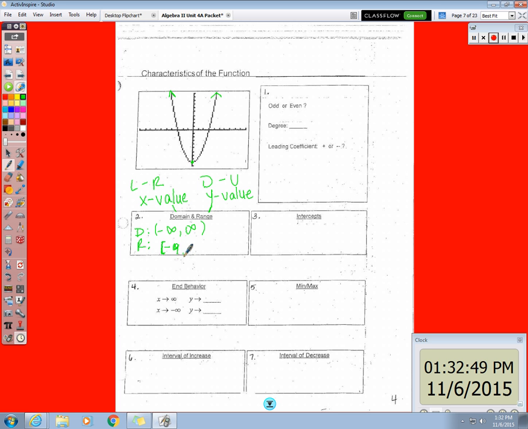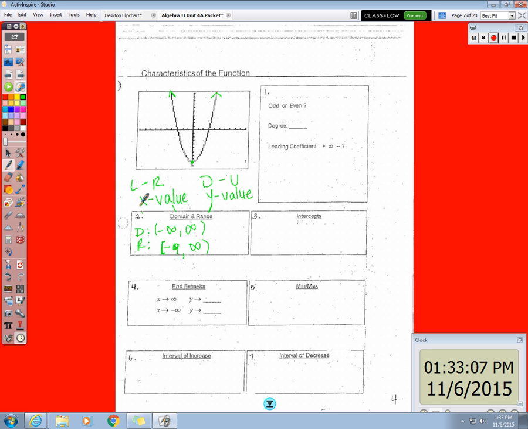Now, what if I said, how far up could you walk? Forever, because no matter which way you went when you left the y-intercept, you could go up forever that way, or if you had gone this way, you could go up forever. So the range is from negative 9 to infinity.